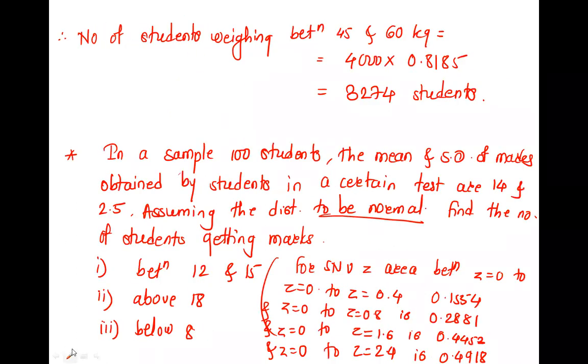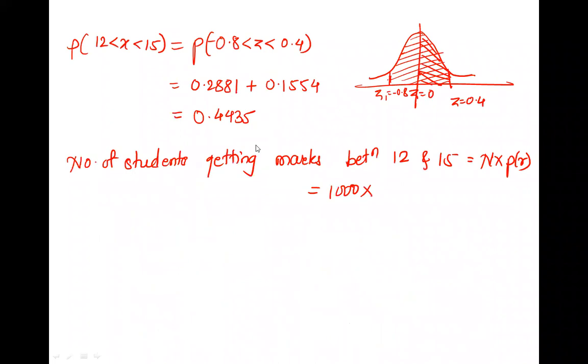Sorry, 100 me. I'm sorry. Make it 1000. Change the question, please, everyone. Write here 1000. Just add one more 0 there. Okay, so 1000 into the probability of 12 to 15, that is 0.4435. So you will get 443.5. That is either 443 or 444 students.